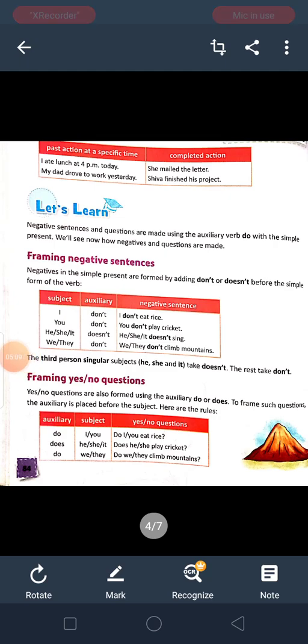Next we are coming to framing negative sentences. Negative sentences means we will use no or not over there, because every time we don't answer that we have done it. Sometimes we say no, I have not done it, like that. Negative means no. So negative sentences and questions are made using the auxiliary verb do with the simple present. We will see now how negatives and questions are made. Framing negative questions. Negative questions in present tense we use do not or does not, or we can say don't or doesn't before the simple form of the verb.